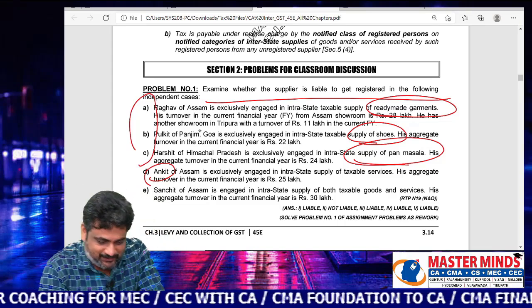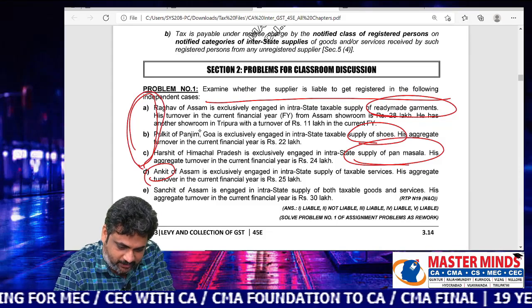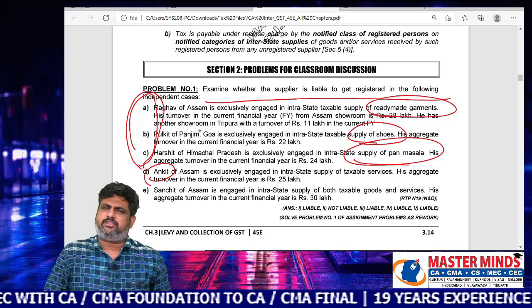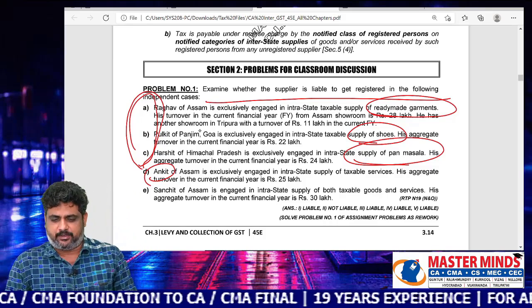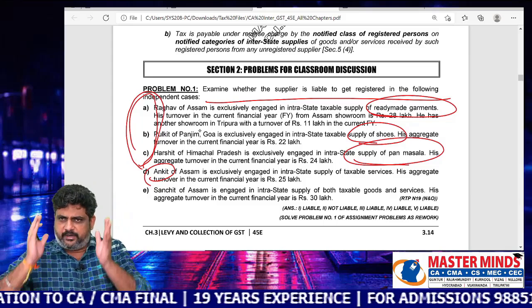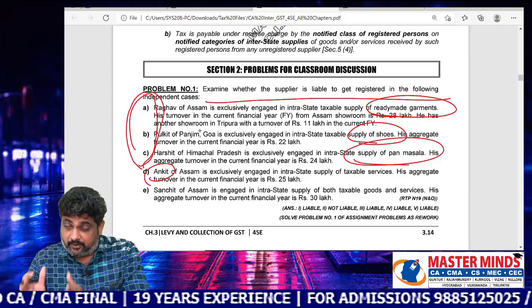So, in this particular problem number 1, first ABC points are given, just with the name change and some minor changes. So that's why I am saying every time, please keep faith in our material.